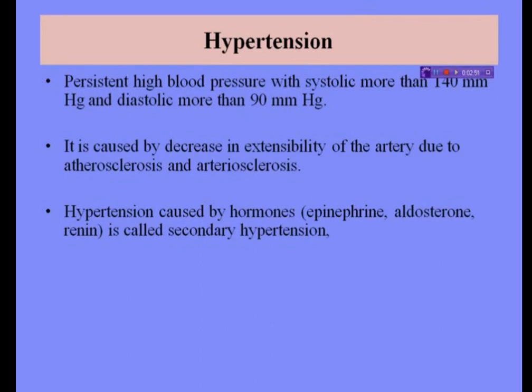Hypertension caused by hormones is called secondary hypertension. Other forms of hypertension are known as primary or essential hypertension. Essential hypertension accounts for 90% of the cases. High blood pressure harms three vital organs, and these are the heart, brain, and kidneys. It makes the heart work hard, due to which congestive heart disease develops quite early.